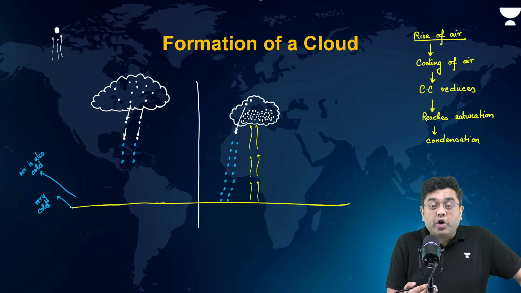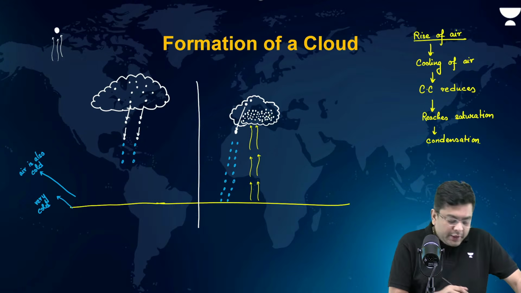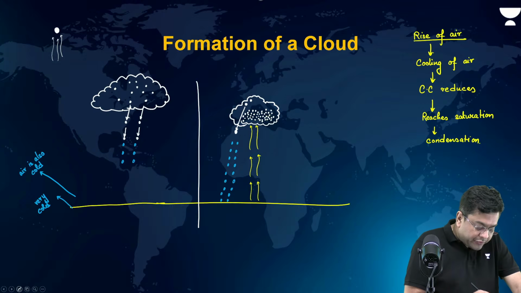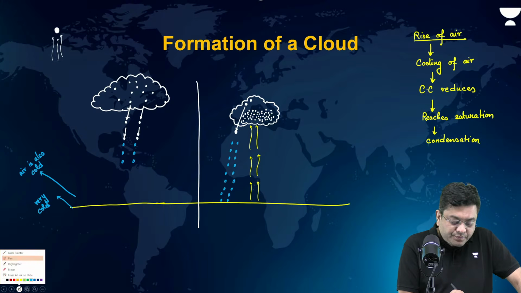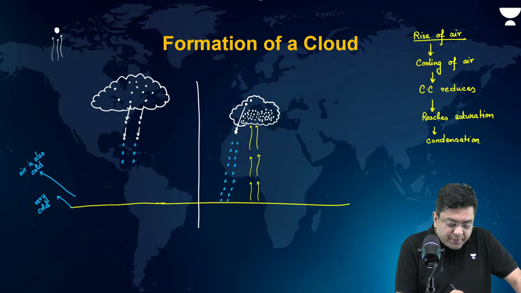As the air in contact is also cold, these water droplets will start to refreeze. And they will refreeze into tiny ice crystals, which will fall in the form of snowfall. That is how you experience snowfall.